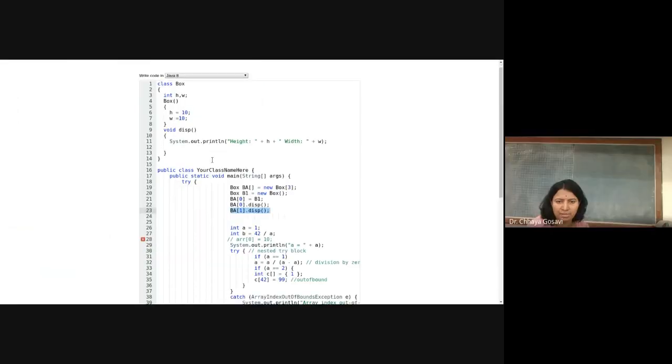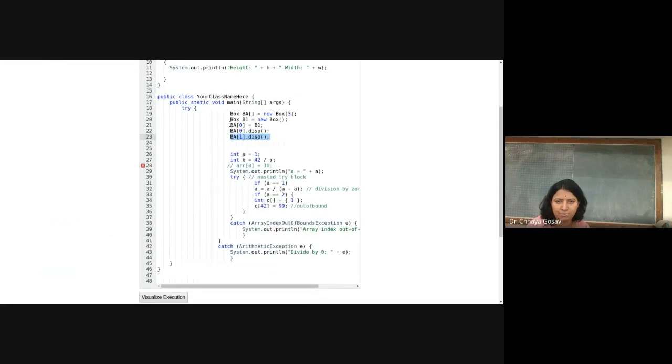Now, if you want to handle this exception, you have to put these lines ba of I in try and catch block, and you have to add here one more catch block, null pointer exception.